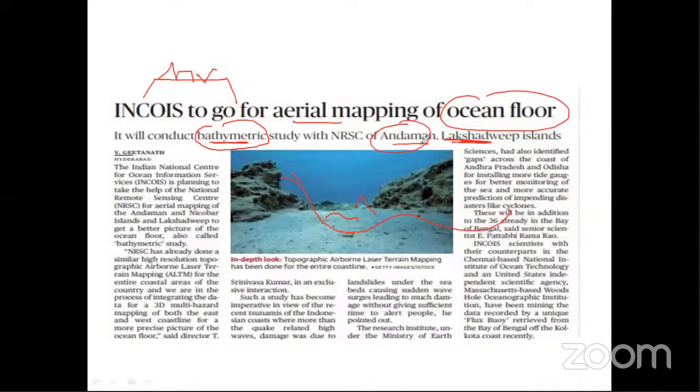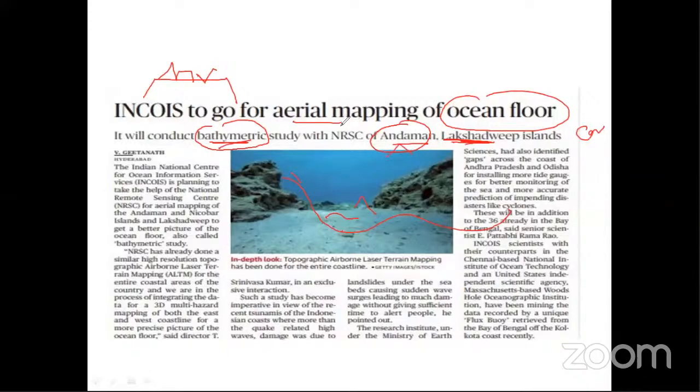These two islands should be your focus from the Prelims point of view. They can ask you what the bathymetric study is. They can ask you about the Andaman and Nicobar Islands. The Andaman Islands are formed because they are part of a volcanic island chain, and the Lakshadweep Islands are entirely coral reef islands. So you should know the basic difference between the Andaman and Lakshadweep Islands. This type of question they can ask you.